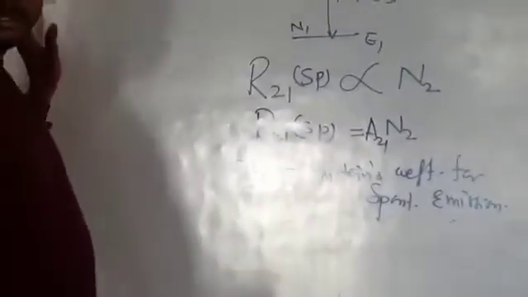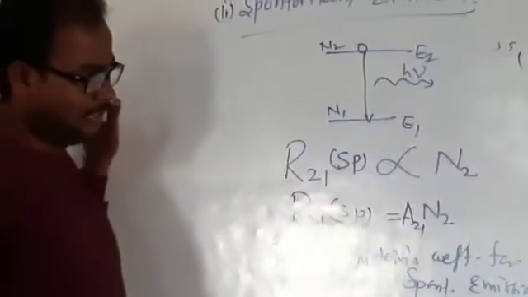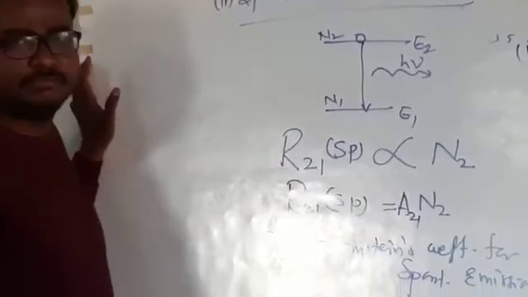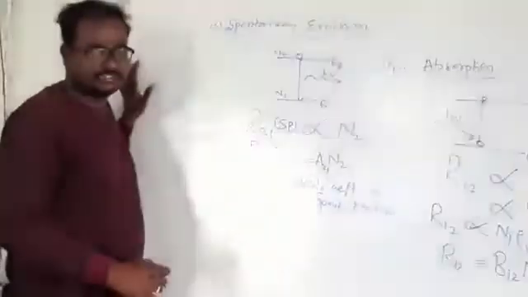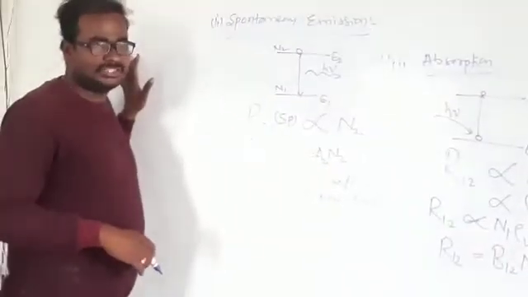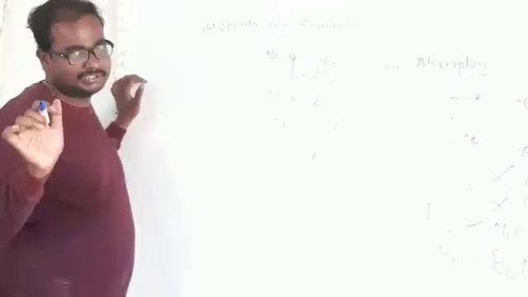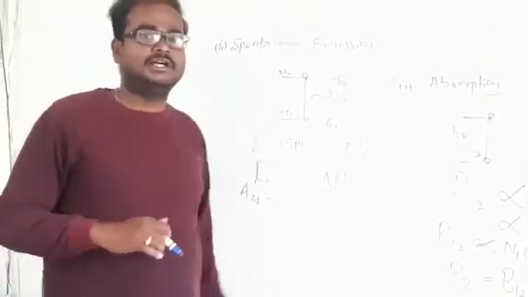Now, before 1911, people used to think that there is only one emission process, spontaneous emission.